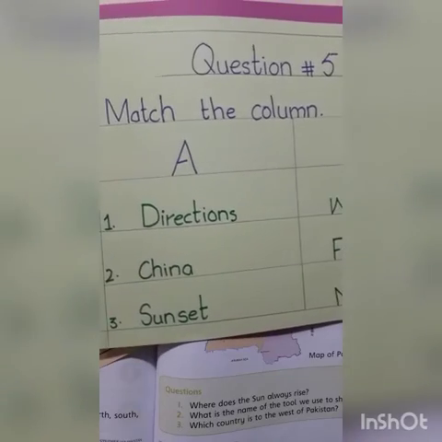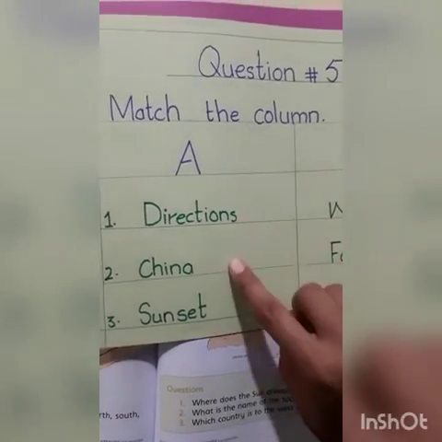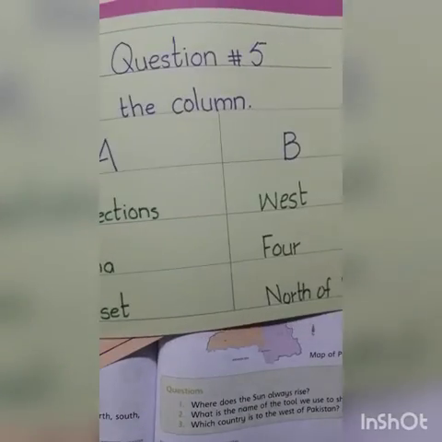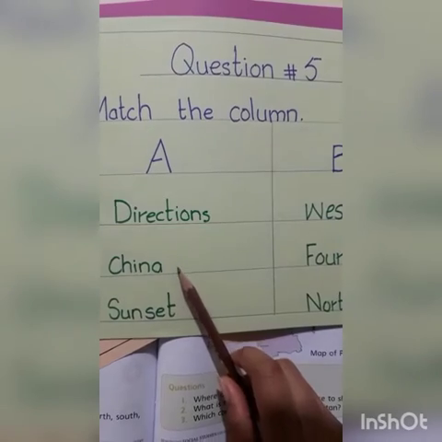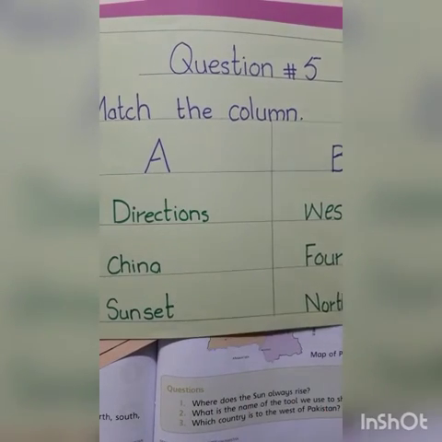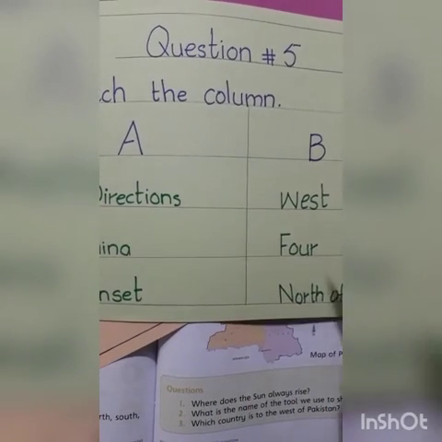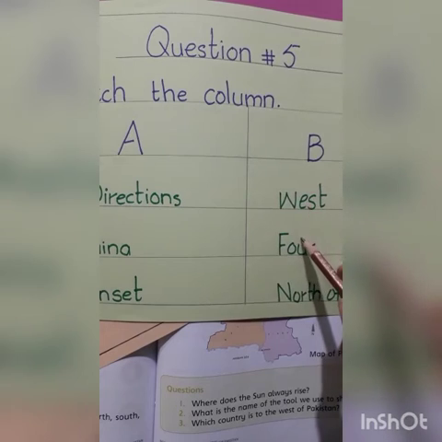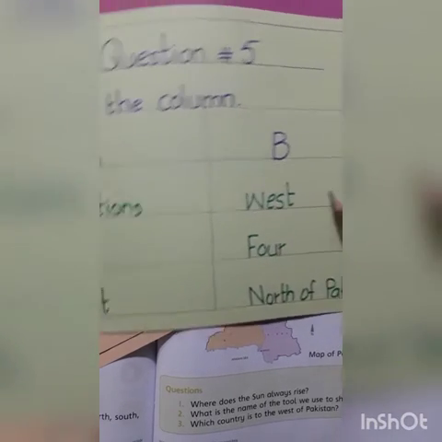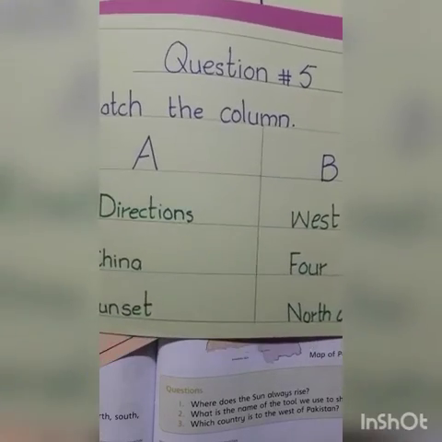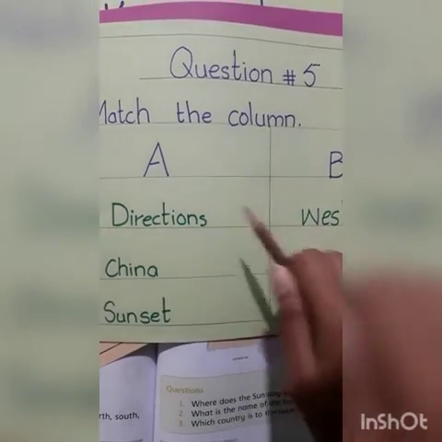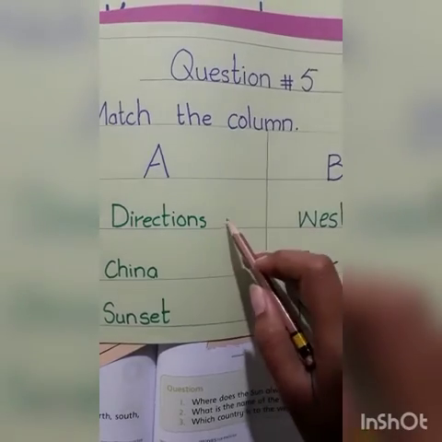Dear students, now we have question number 5, which is match the column. We have three words in column A to match with column B. The first one is directions, the second is China, and the third word is sunset. In column B we have west, 4, and north of Pakistan. How many directions do we have?